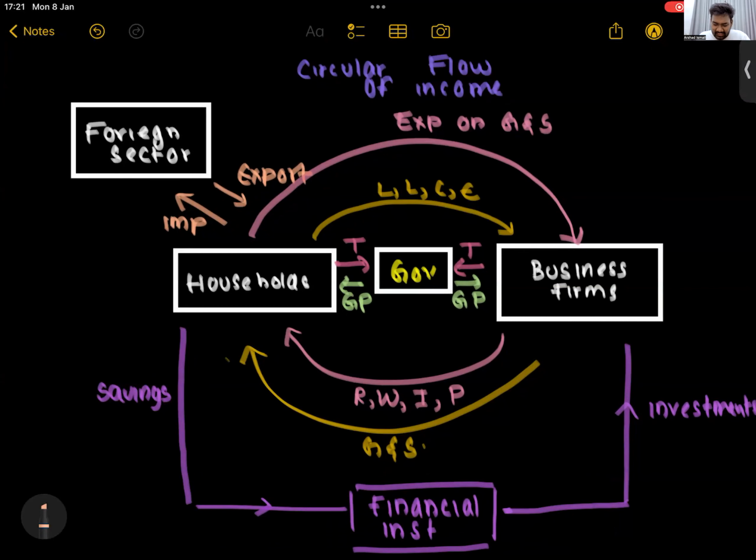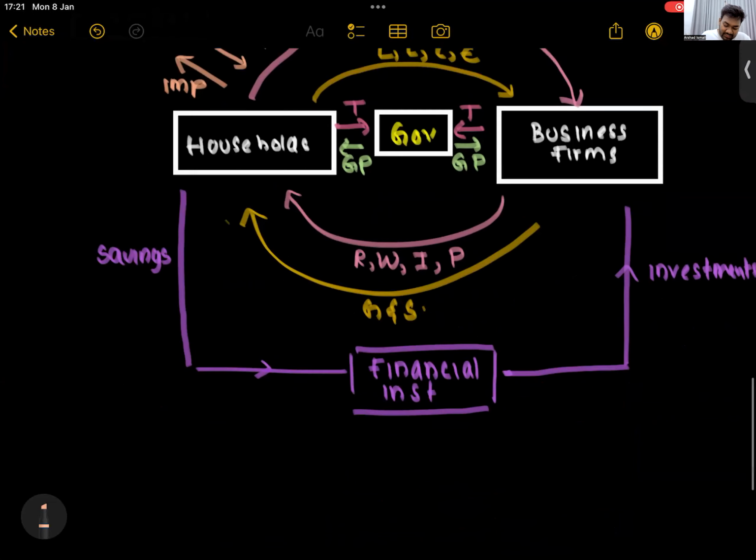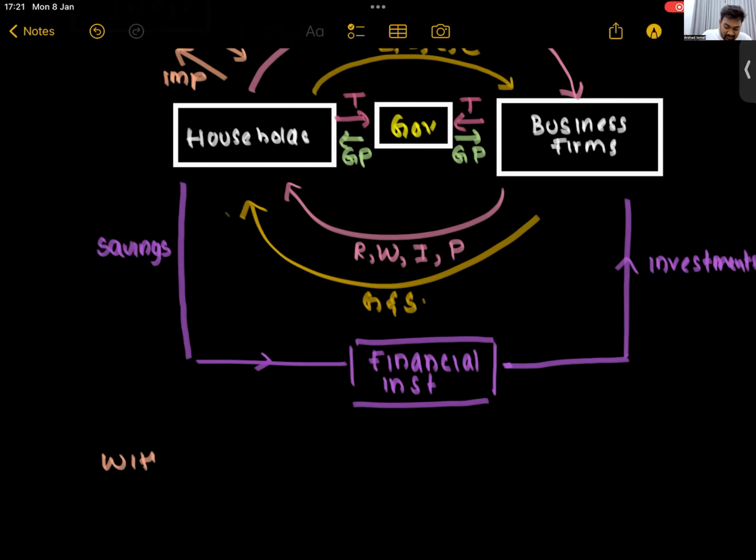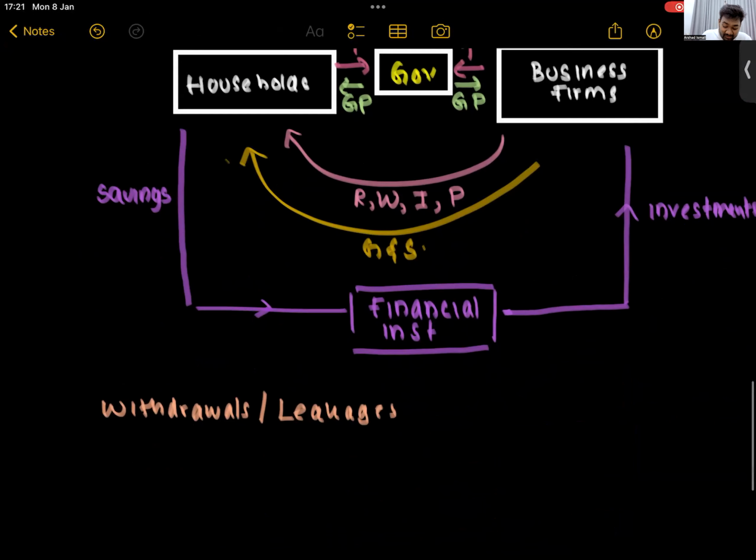So then, tell me, what are our withdrawals? Withdrawals or leakages? What are these? We have learned this in unit number 6 also. What are the withdrawals or leakages? First, in a simple economy, you have only savings. Then when it becomes a closed economy, there is savings and tax. Then in an open economy, savings, taxes, and where does money go out? Savings, taxes, and imports. Money goes out.